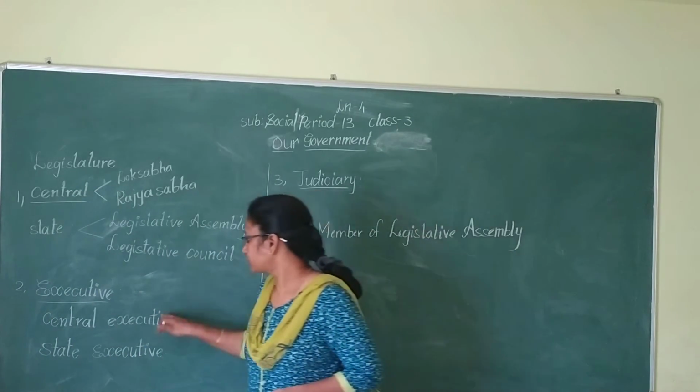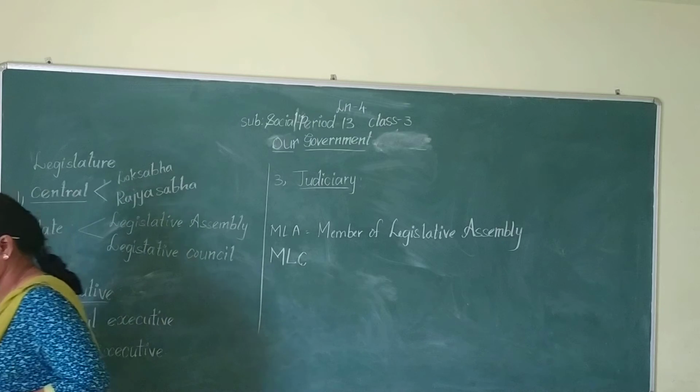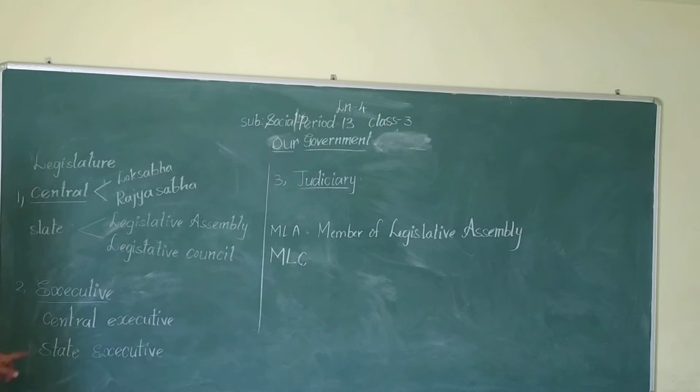Okay, children. So that is about the executive. There are two types of executives: central executive and state executive. Who are the members of the central executive?